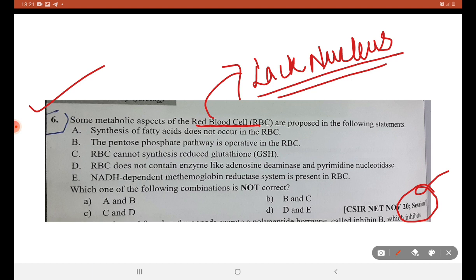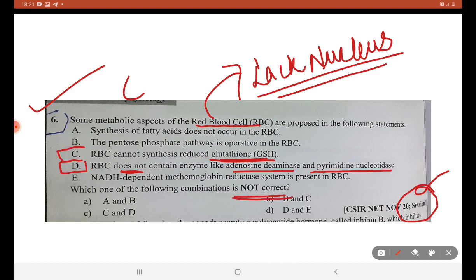Still, RBC contains adenosine deaminase and pyrimidine nucleotidase. So D is actually correct, but it is given as wrong. This is our answer. RBC cannot synthesize reduced glutathione. No, RBC can. All cells have the potential to synthesize glutathione. So this is the wrong answer.